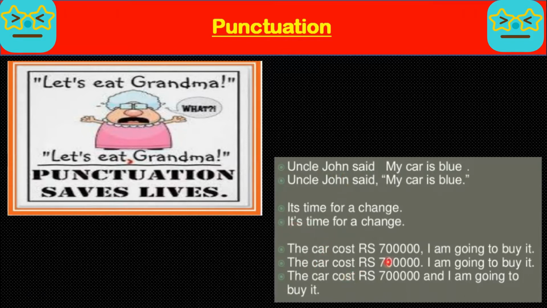The car costs rupees 7 lakh, comma, I am going to buy it. The car costs rupees 7 lakh, full stop, I am going to buy it. The car costs rupees 7 lakh and I am going to buy it. This is the correct one.